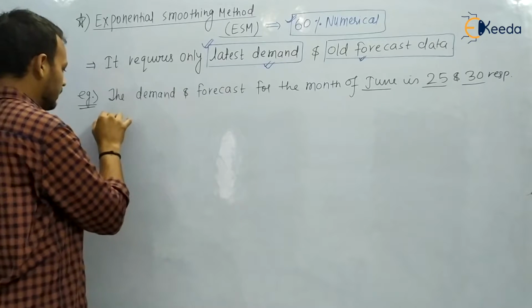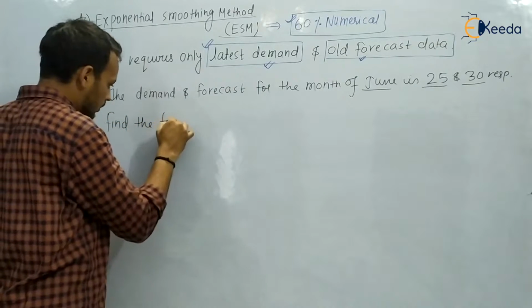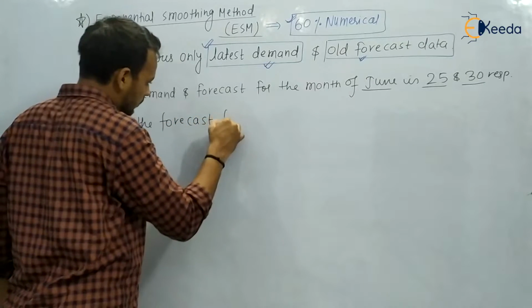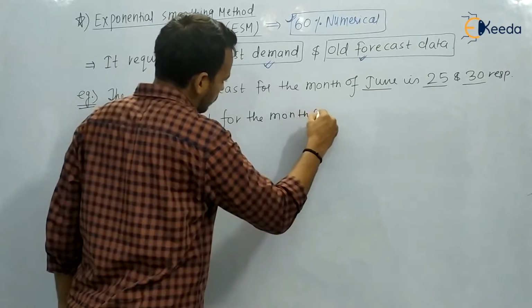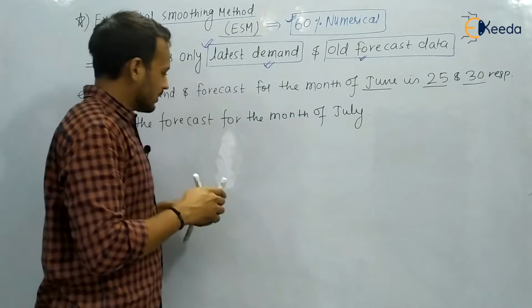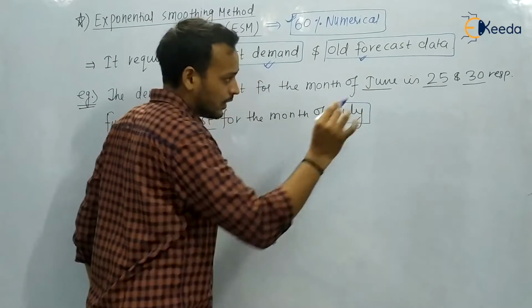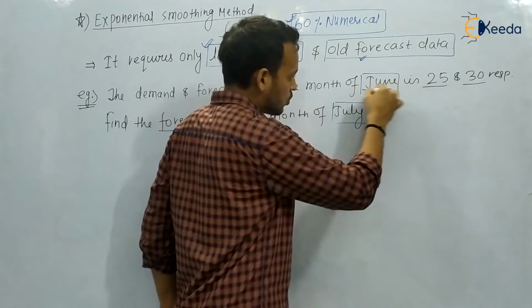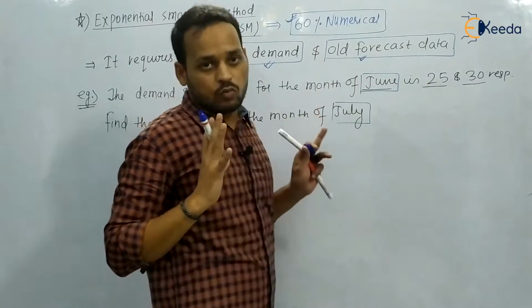It is asking to find the forecast for the month of July. The given information is only of June, so it says I require only the latest demand and old forecast data.